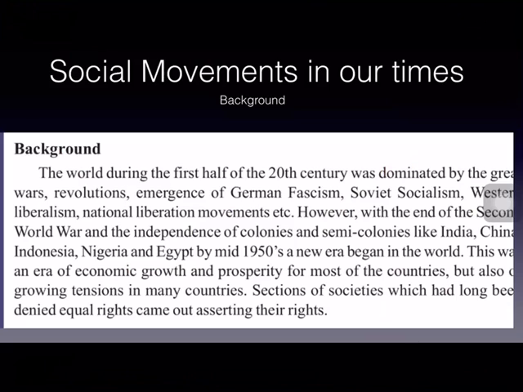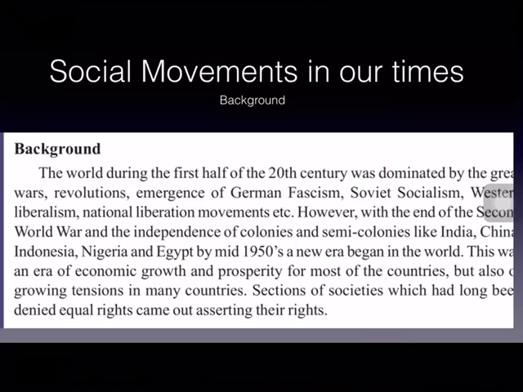Now let us see the background of these social movements first. As you know, by the end of Second World War, the colonial rule came to an end. That means all the colonies got independence, like India, China, Indonesia, Nigeria, all these countries which were colonized by the European powers. When they got independence, their first and foremost target was to increase their economic situation. Economic growth and economic development was their goal.